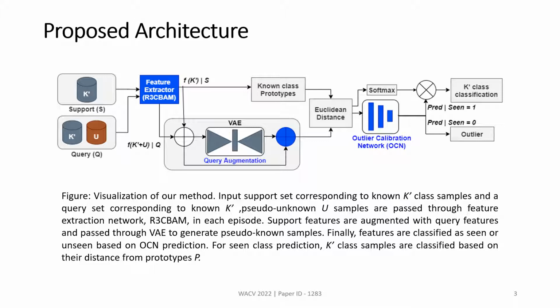Further, this distance is passed to our outlier calibration network, and if it predicts that it belongs to a seen class, its class can be obtained by applying a softmax over the Euclidean distance, which is the K-dash class classification, and if it predicts unseen, then we consider this as an outlier. So basically it is a K-dash plus 1 classification.